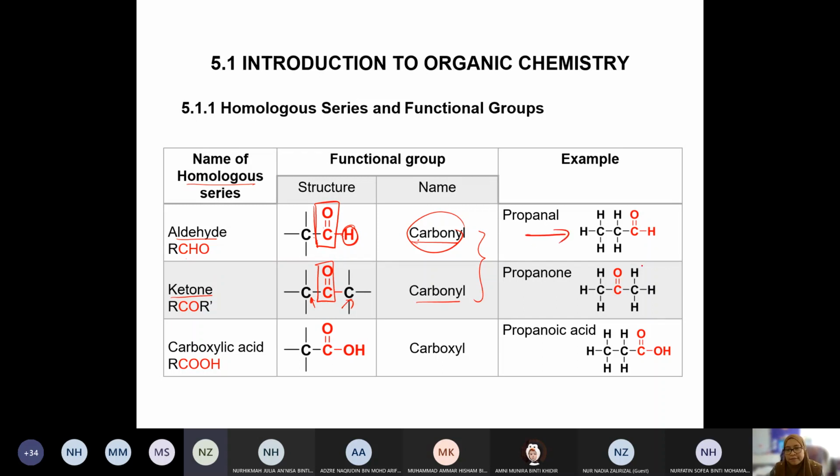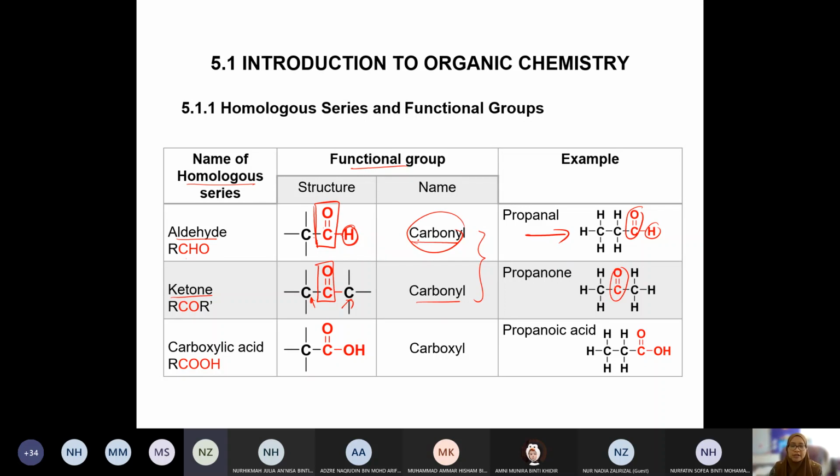Contoh, cuba tengok ni. See, this is propanol. Okay, they both have carbonyl group. This is what we call carbonyl group. Nama functional group kan? So carbonyl group. Tapi aldehyde, one of the bond should be attached to the hydrogen. So this can only happen at the end of the chain. Okay, the terminal chain. Yang hujung. Tapi kalau ketone, dia duduk dekat tengah-tengah.